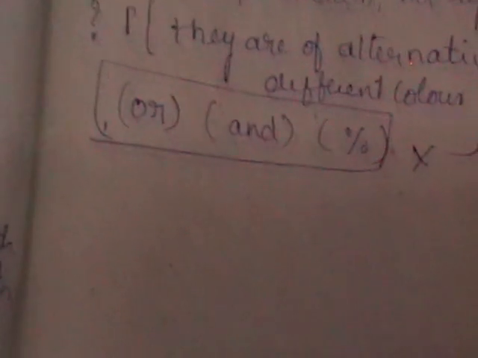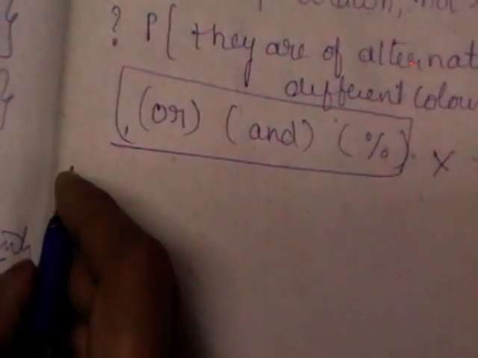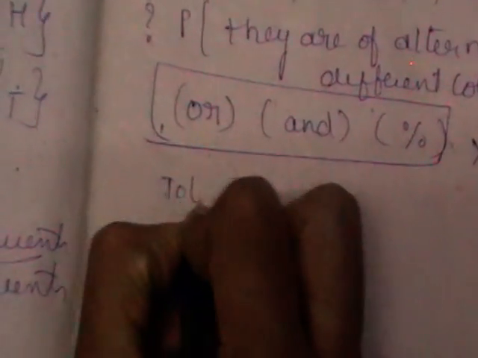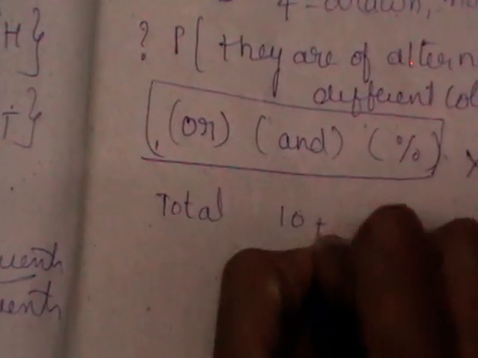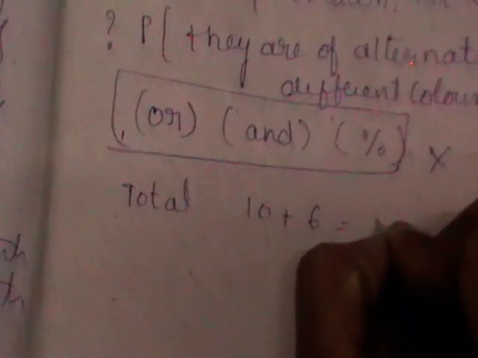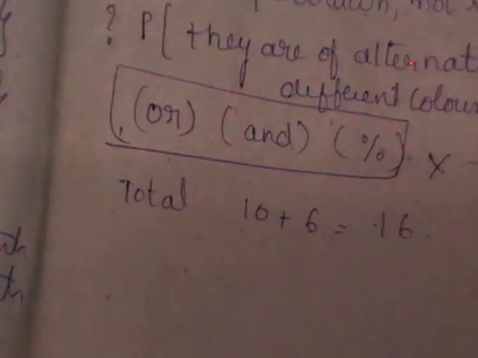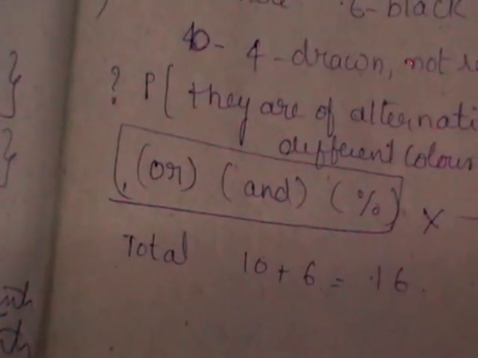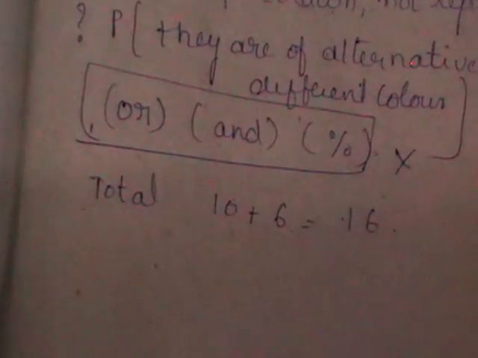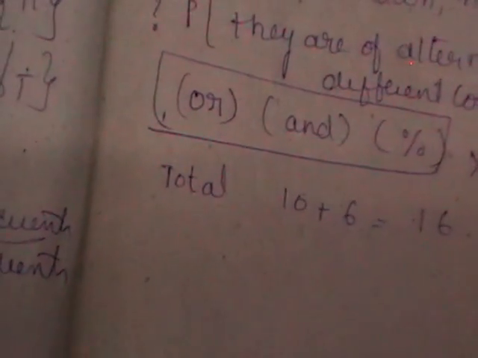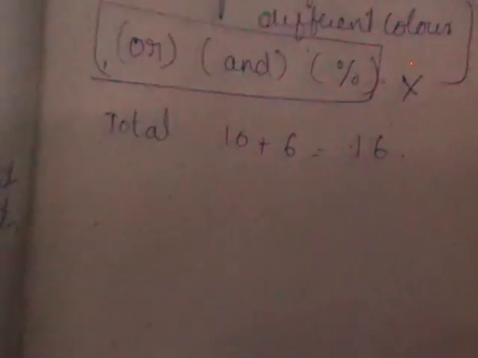Now let us come to the question here. What are the different combinations here? Total balls will be 10 plus 6, which is nothing but 16 balls. Now the question is, what is the probability that they are alternately of different colors without replacement?